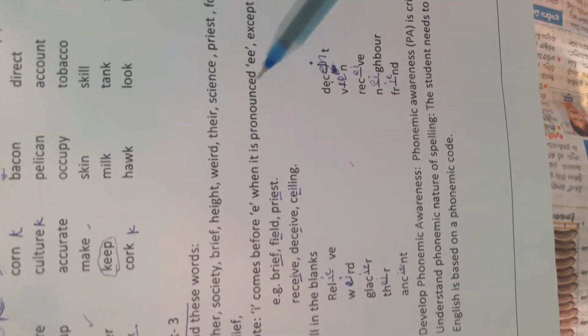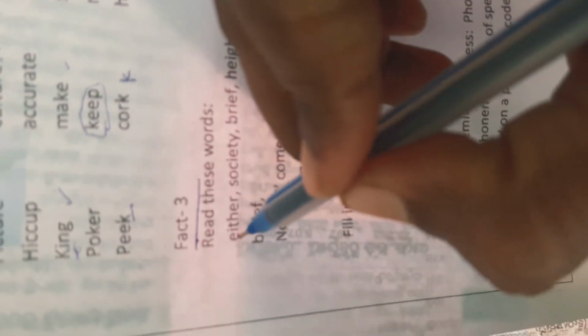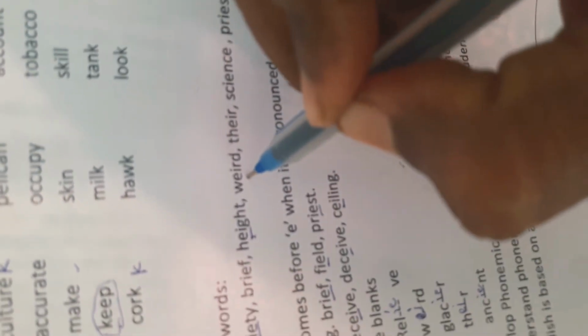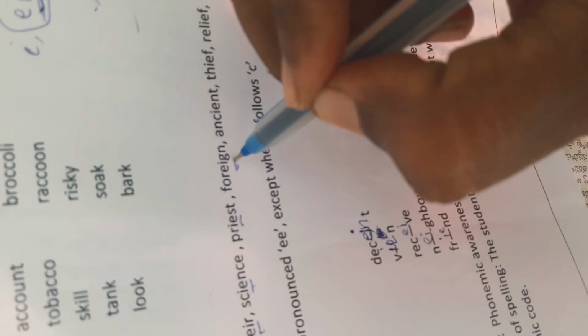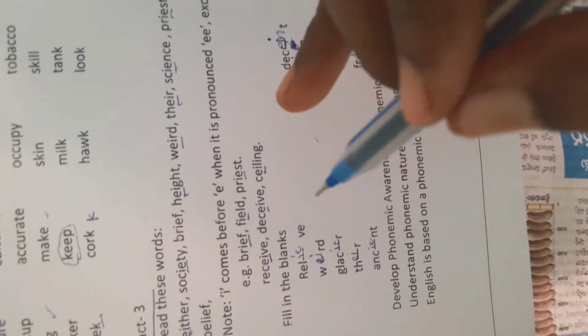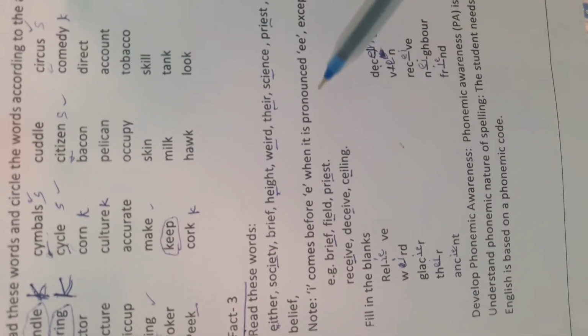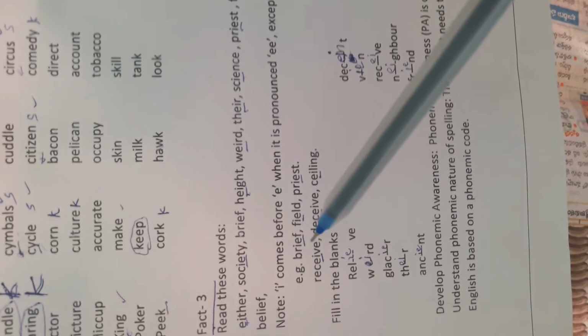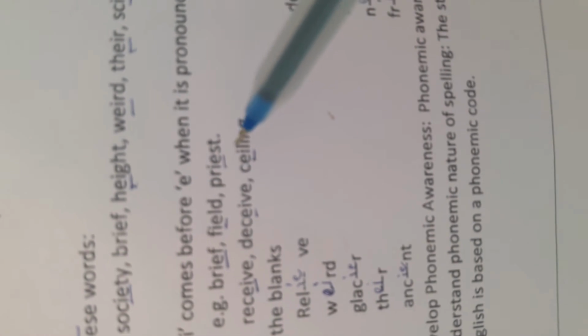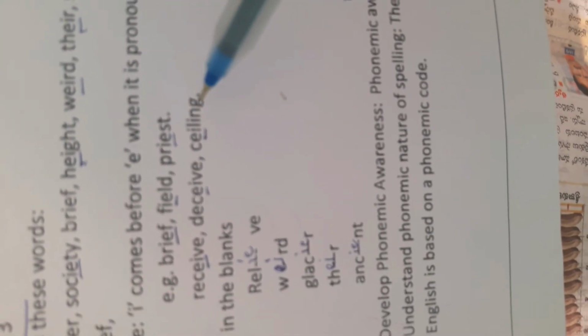When it is pronounced, I comes before E. Look here. Before E, after E. See, I comes before E. So underline and identify these words, like this. So note this: I comes before E when it is pronounced EE, except when it follows C. For example, here: brief, field, priest, receive, deceive, ceiling.